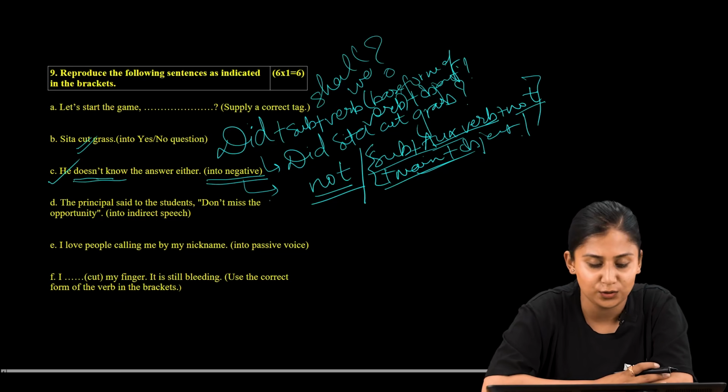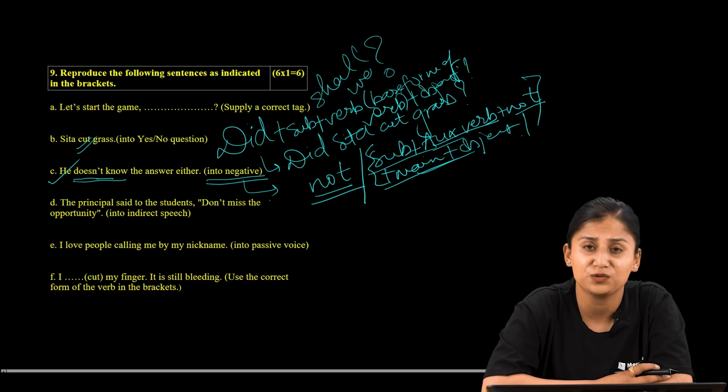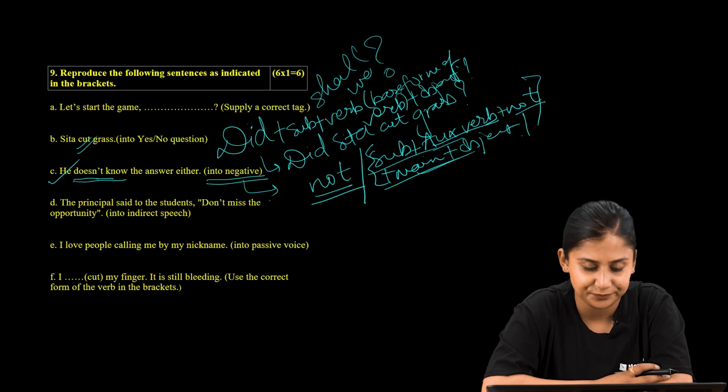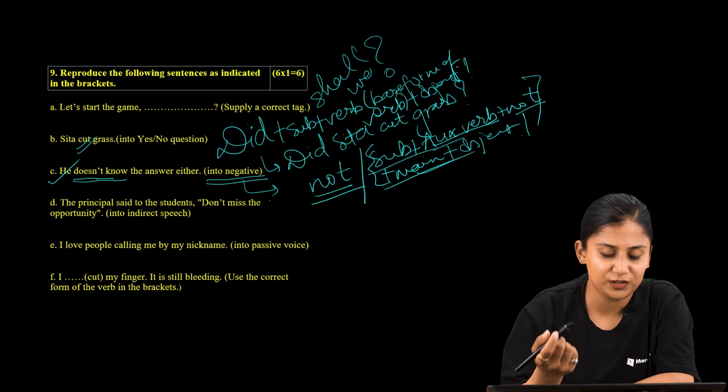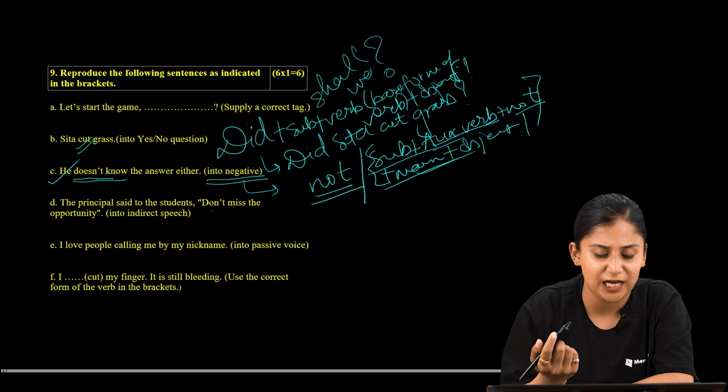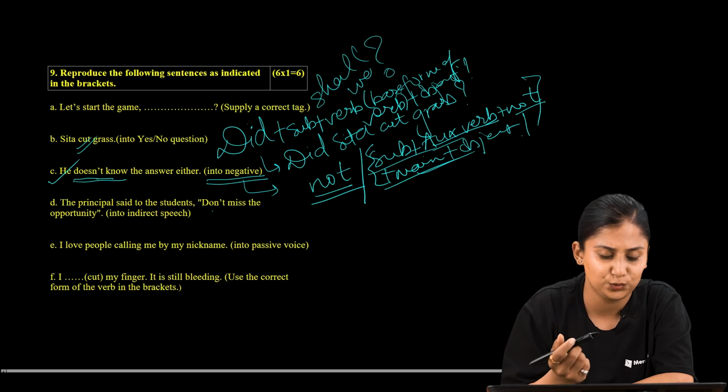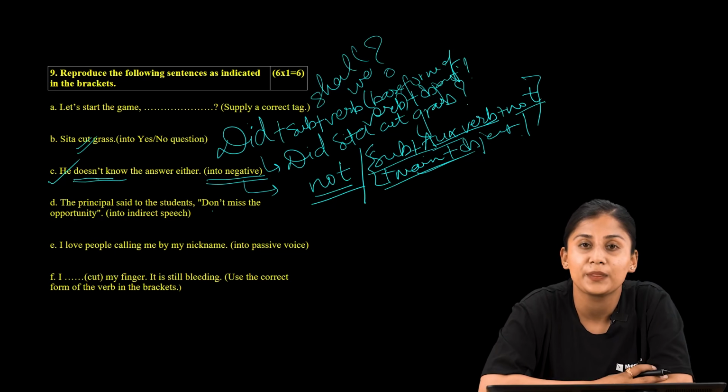So any guesses which type of sentence is provided to us in the second part? What type of sentence do we call this? Don't miss the opportunity. Any guesses?